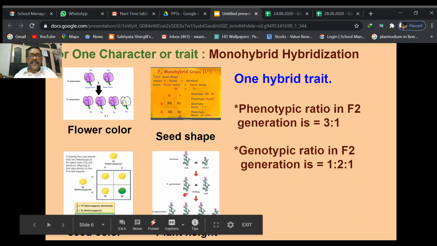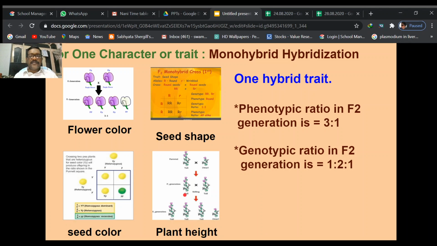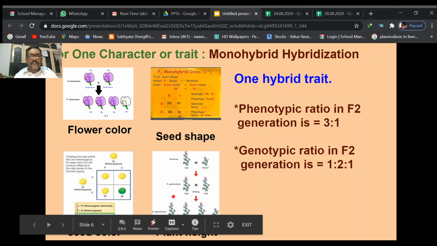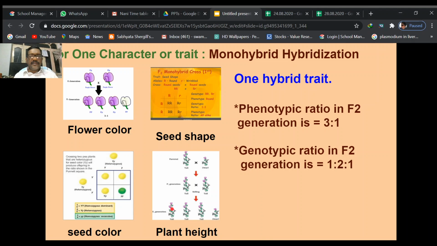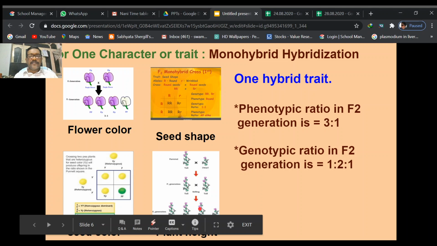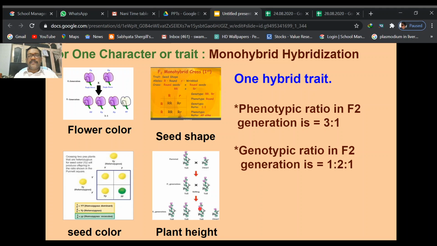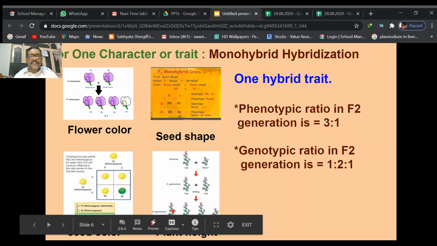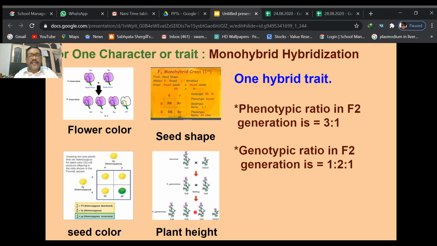F1 generation plants are self-pollinated. From these self-pollinated plants we got two types of alleles, capital T alleles and small t alleles. Capital T alleles combine to form the pure homozygous dominant capital T plant. These two are heterozygous dominant, capital T and small t.